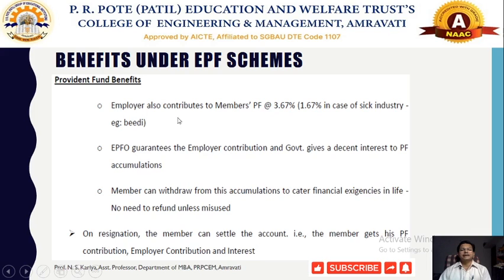Employers contribute 3.67% to the member's PF; according to the old rule it is 1.67% in the case of sick industries, for example BD Udyog. EPFO guarantees the employer contribution and the government gives a decent interest on PF accumulation. I already told you that there is a compounding interest rate available in that Employees Provident Fund account, even in other bank PF accounts also.